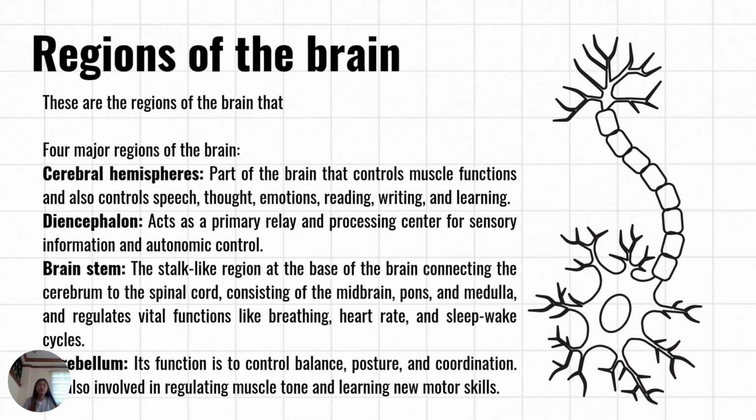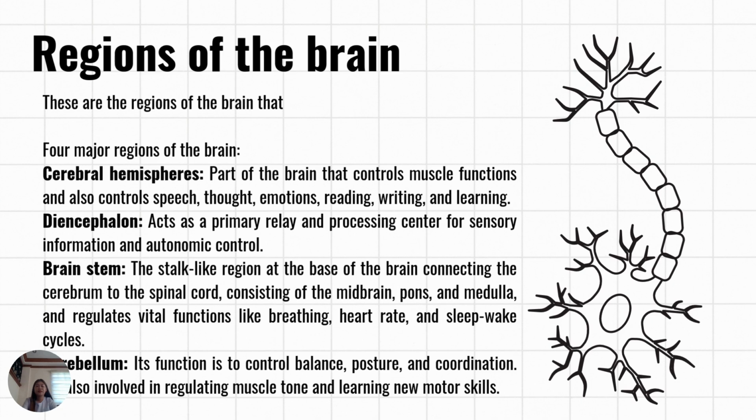Next, regions of the brain. These are the regions of the brain. Four major regions of the brain are cerebral hemisphere, diencephalon, brainstem, and cerebellum. Let us first start with the cerebral hemisphere. Cerebral hemisphere, part of the brain that controls muscle functions and also controls speech, thought, emotion, reading, writing, and learning.